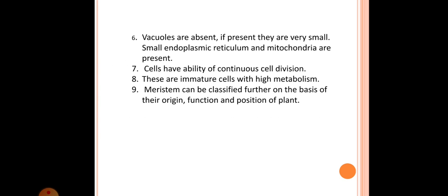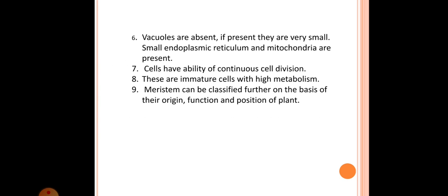So the cells have the ability to divide continuously. Okay, these are immature cells with high metabolism. These are immature cells, with high metabolic power.